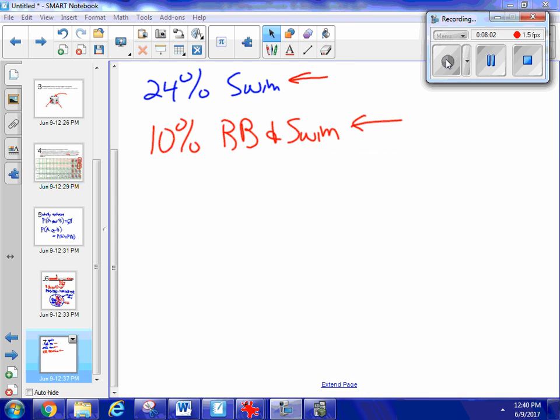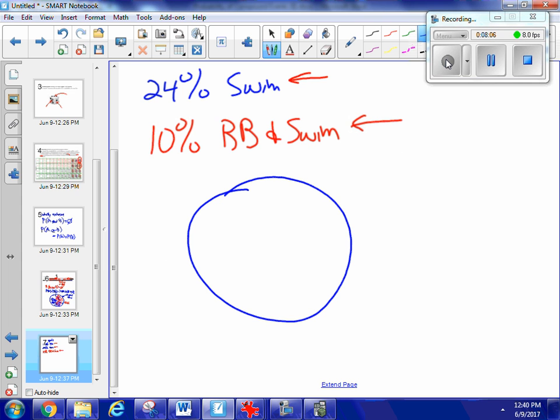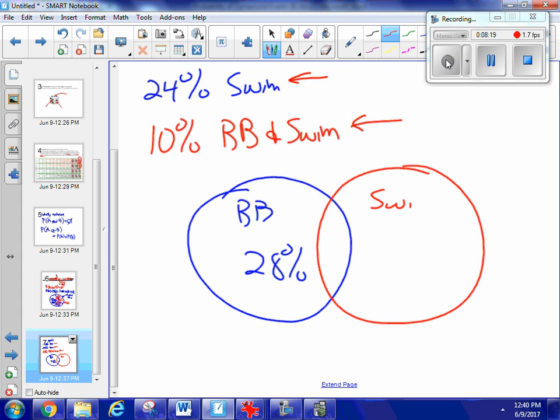So here are my student athletes that play basketball, and we know that's 28%. And here are my student athletes that swim, and I know that's 24%. But I know that there's an overlap in here of 10%.